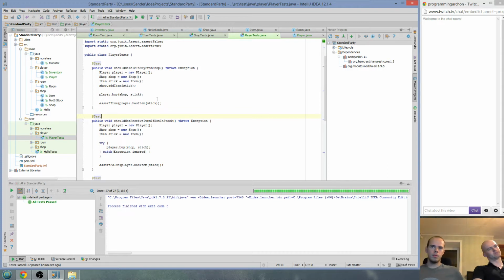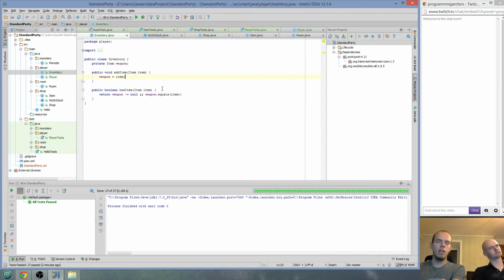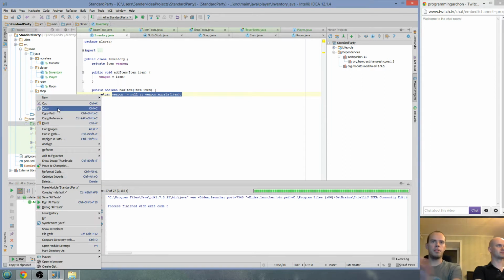Let's see. Should be able to buy item from shop. Well, actually, this can work that way as well, because in the inventory class we don't have any logic. Basically, has item has an if in it. Yeah, so the if should be tested. So this test could be in the inventory class, but the other one, no. Let's just remove this one test then. Let's start like that.